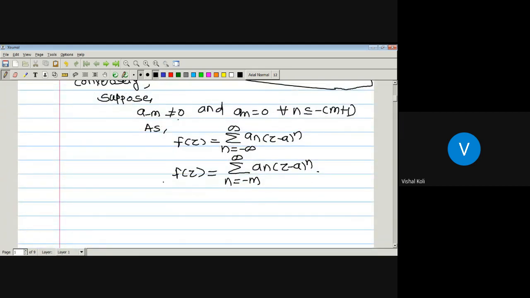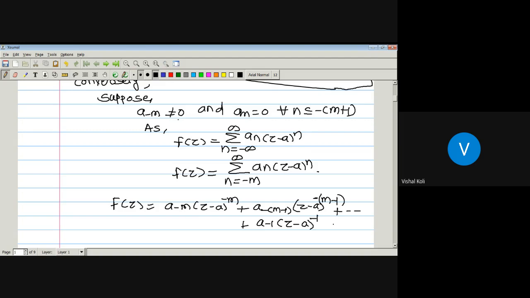The first term will be a_{-m}(z minus a)^{-m}, plus a_{-m+1}(z minus a)^{-m+1}, and so on up to a_{-1}(z minus a)^{-1}, plus the next terms a_0 plus a_1(z minus a), and so on.